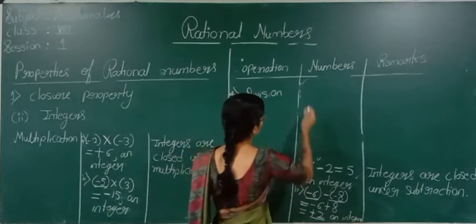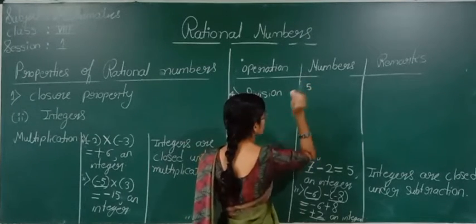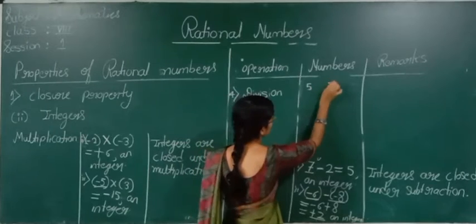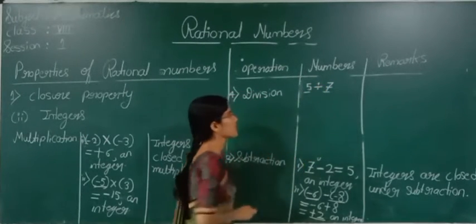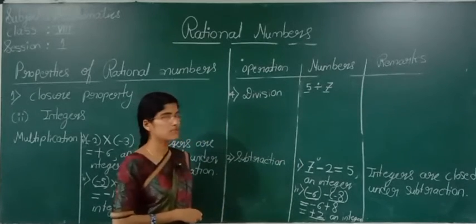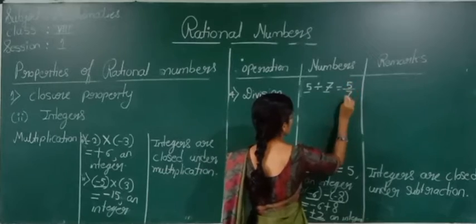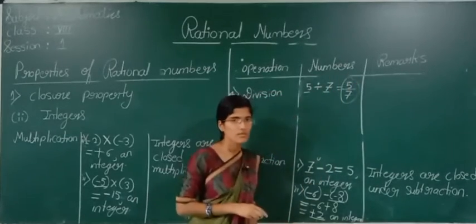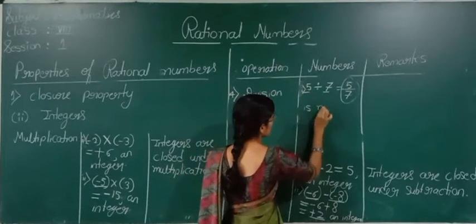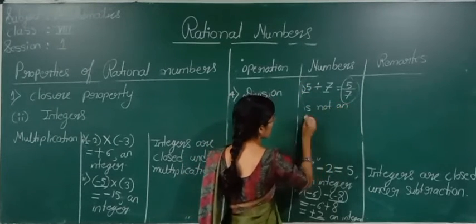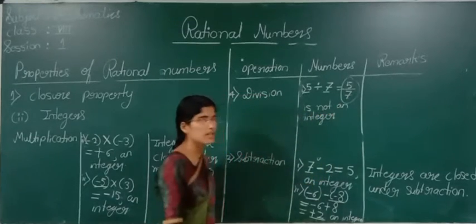If I take two integers, 5 is an integer and 7 is also an integer. If I perform an operation of division, tell me, is 5 by 7 an integer? No, right? 5 by 7 is not an integer.